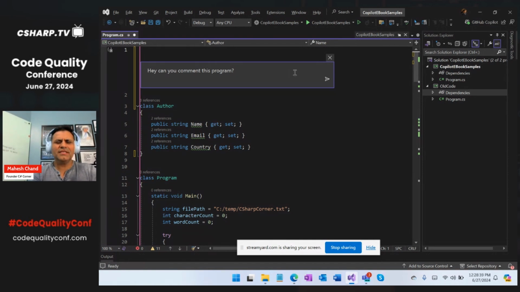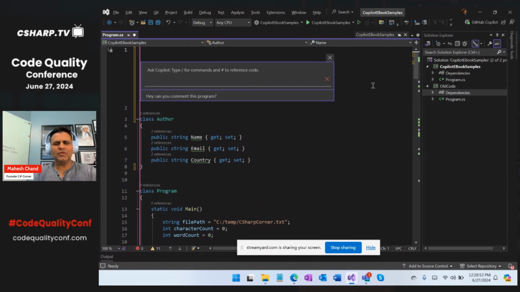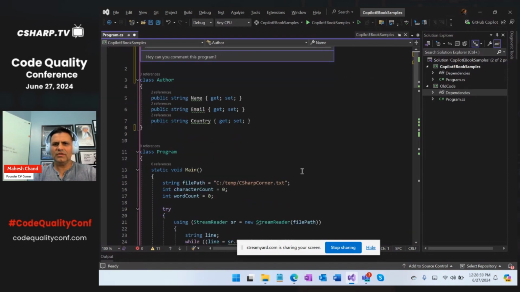All right, but this Copilot in the code editor is simple. It only cares about the code, and it knows what code you are in. So that's the easy part. You can straightforwardly just ask questions. So I'll say, hey, can you comment this program? Let's see what it does here. I'll show you right now. It's working now. It's probably reading my code. That's what it does first.